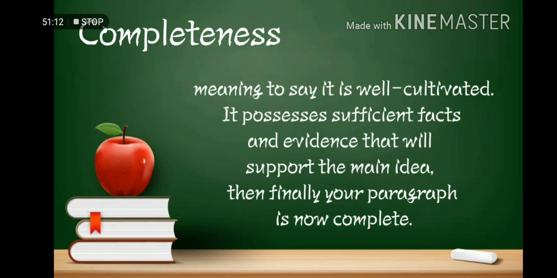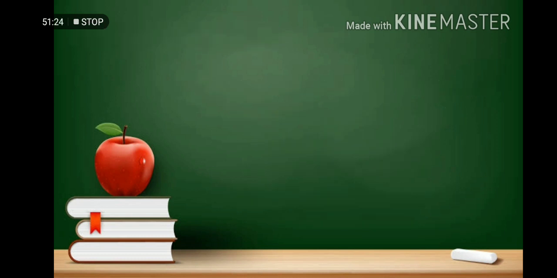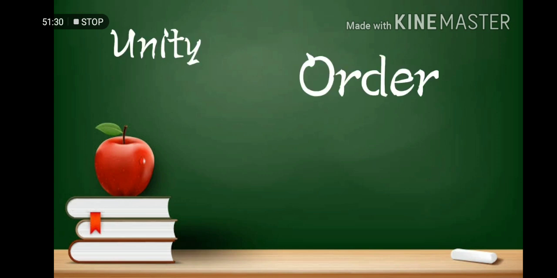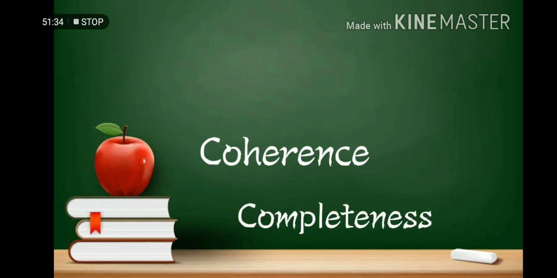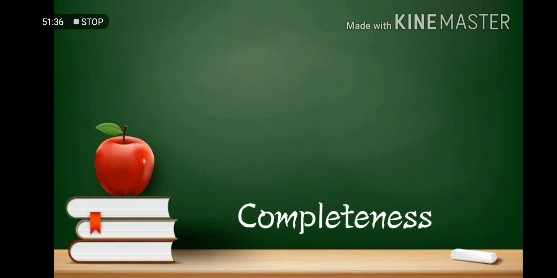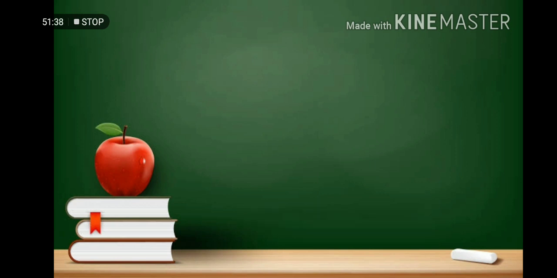It possesses sufficient facts and evidence that will support the main idea, then finally your paragraph is now complete. So those are the 4 elements, namely unity, order, coherence, and completeness, in order for you aspiring writers to have a powerful and content-wise paragraph.